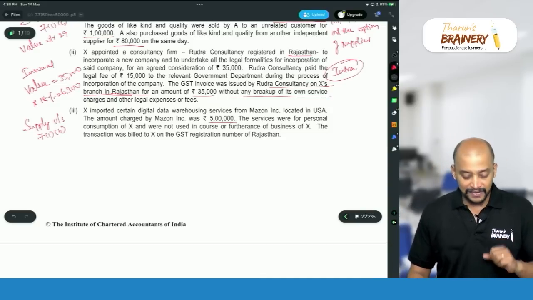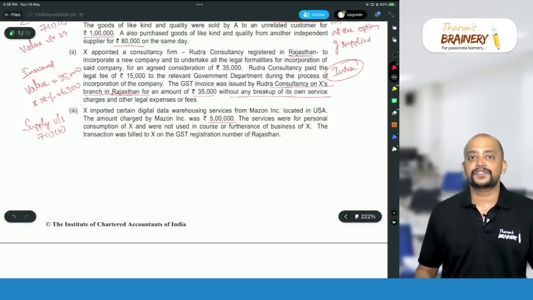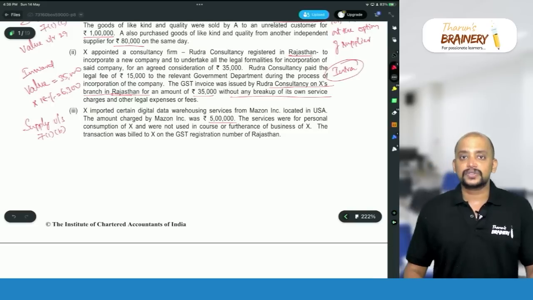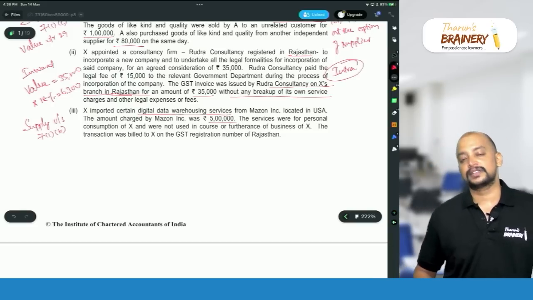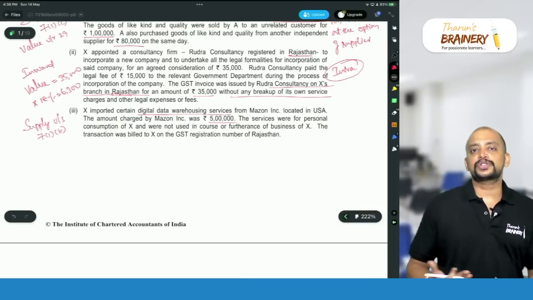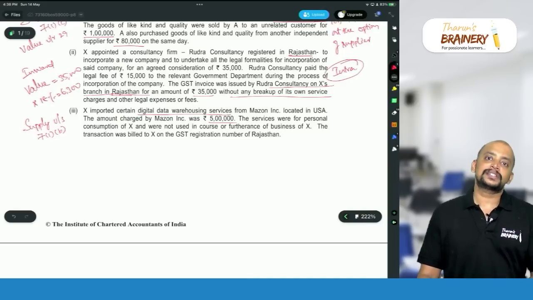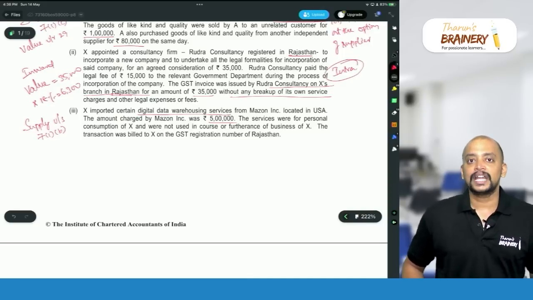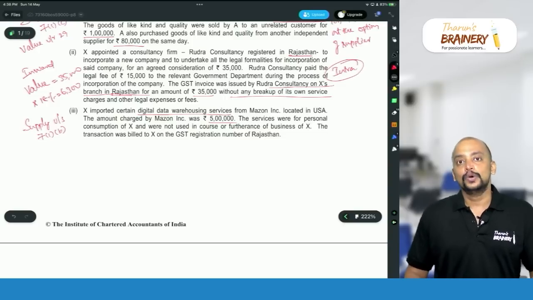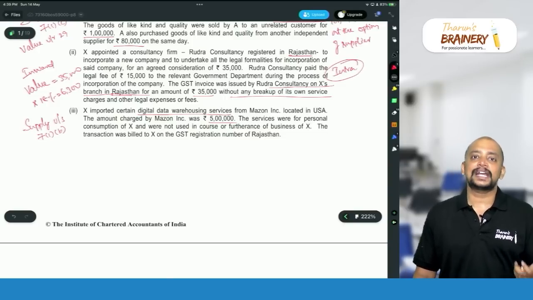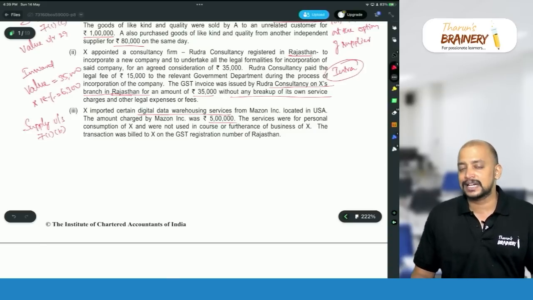So it is supply under 7(1)(b), and then is it chargeable to GST? So import of services, what services is it? It is OIDR services. Why? Digital data warehousing services. So whenever cloud storage or cloud computing is mediated through internet and it is automated, it's known as OIDR services, online information database access and retrieval service. And OIDR service will always be taxable. Who will pay GST? If the recipient is non-taxable online recipient, then the recipient will pay GST and the supplier will pay GST under FCM.